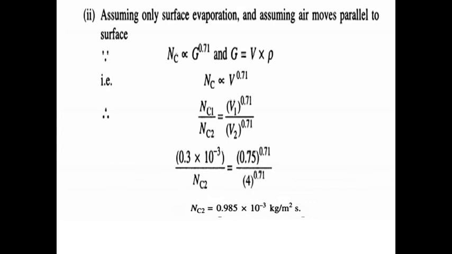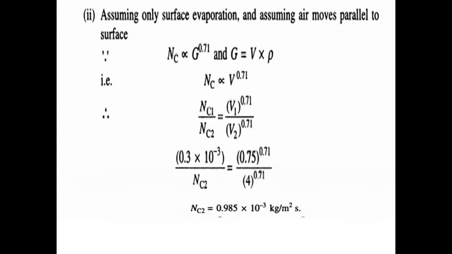Okay. At the initial and final conditions, the drying rate Nc1 divided by Nc2 is equal to the initial velocity V1 power 0.71 divided by the final velocity V2 power 0.71. Are you clear or not? Okay. Here we know the value of Nc1, 0.3 × 10^-3.